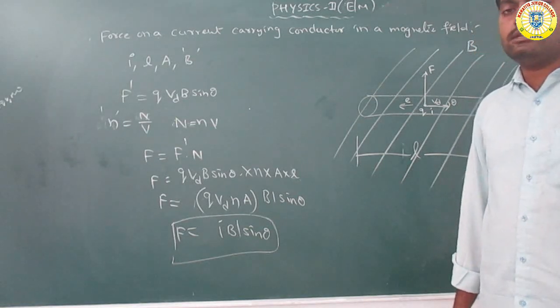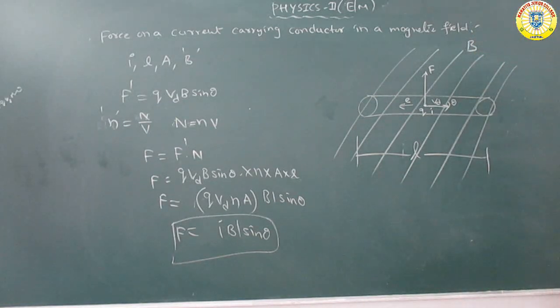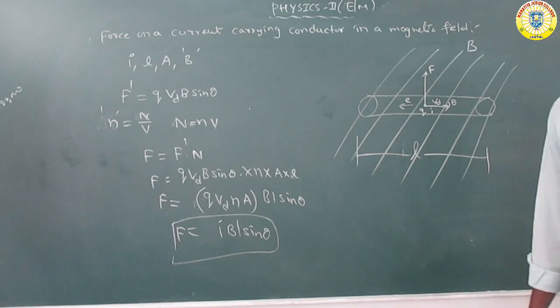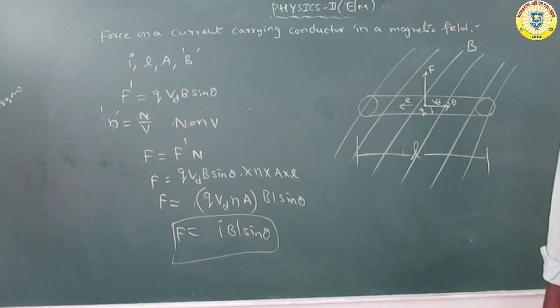The velocity of the electrons is called the drift velocity, the average velocity, denoted by v_d.